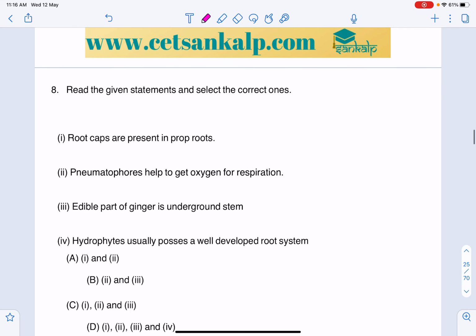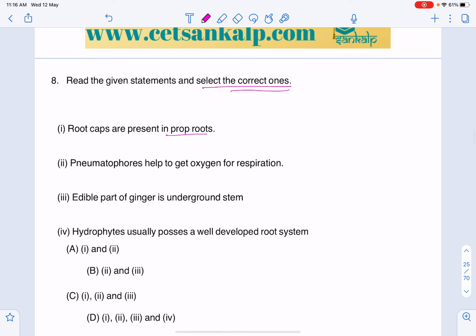And eighth one, read the given statement and select the correct option. Root caps are present in prop roots. Select the correct ones. So in prop roots, the root caps will develop, right. Pneumatophores help in getting oxygen, that is also correct.